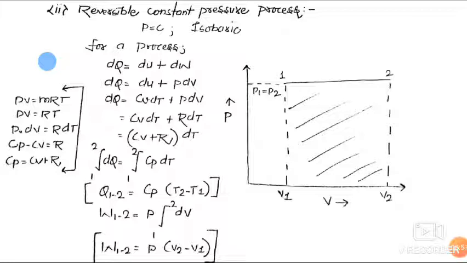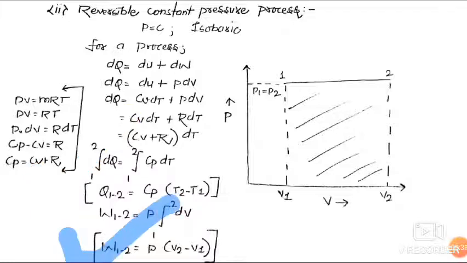Friends, what we know that PV equals to mRT. So here mass is unity, and PV is equal to RT. So friends, we are putting the value of RT here. PdV is equal to RT, and what happened next? We are taking dt as common, and cv plus R become here cp, and we are integrating this, and we get what? Work done from 1 to 2 is equal to pressure, which is constant, and from 1 to 2 integration of dV, then work done is equal to P (V2 minus V1).